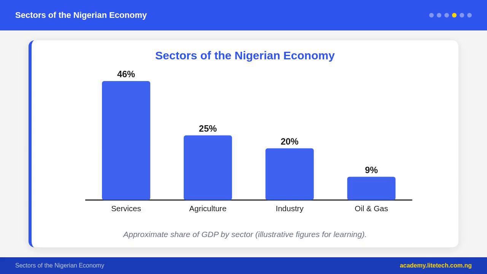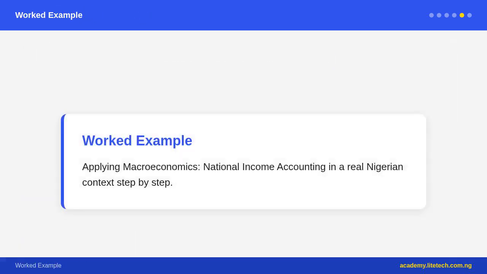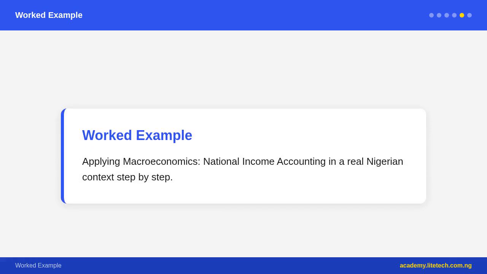Per capita income is national income divided by the total population. It gives a rough measure of average living standards. Nigeria's GDP per capita in 2024 was approximately $1,500, much lower than South Africa, $6,000, and far below rich countries such as the United States, $80,000, or Norway, $100,000.